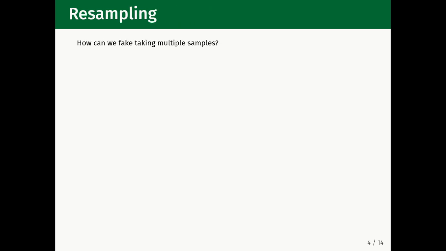The answer is using something called resampling. You have already seen resampling in action, when we shuffled up the two samples using random permutations for the purposes of hypothesis testing. However, here we only have one sample, so we can't use permutations for calculating confidence intervals. Instead, we are going to use a different type of resampling called the bootstrap.